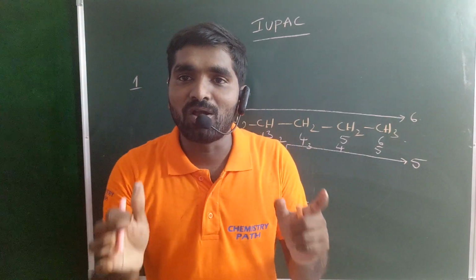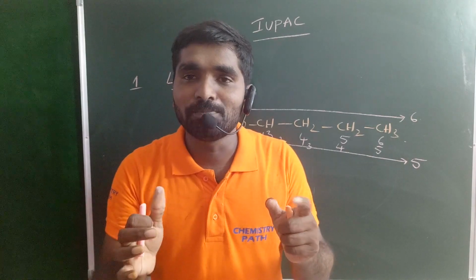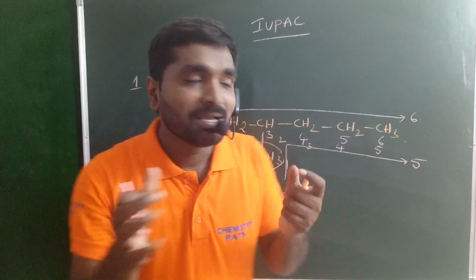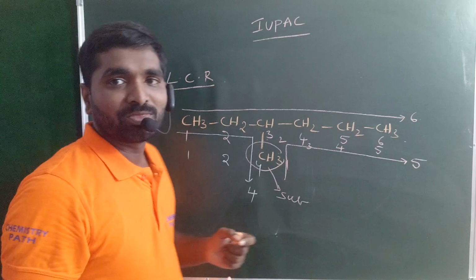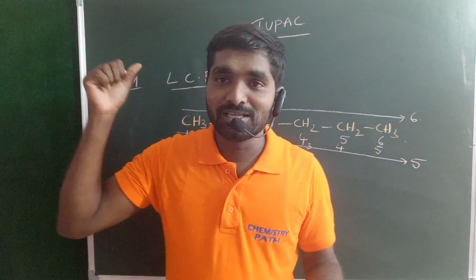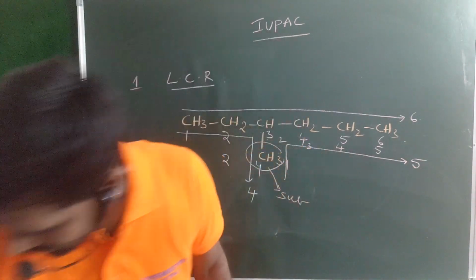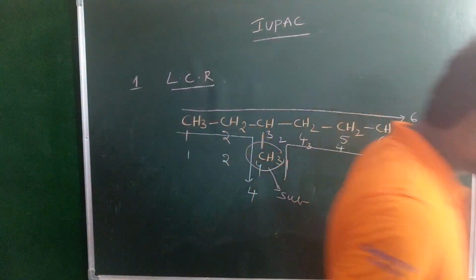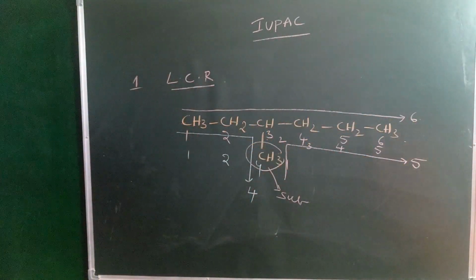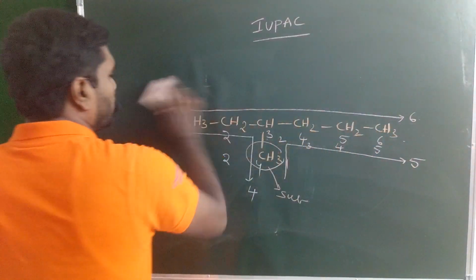So rule number 1, longest chain rule: you should select the longest chain, so the maximum number of carbon atoms must be included in your carbon chain. That is your parental chain. Okay guys. Next, rule number 2. What is rule number 2?